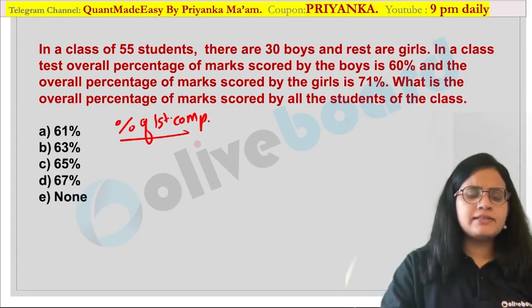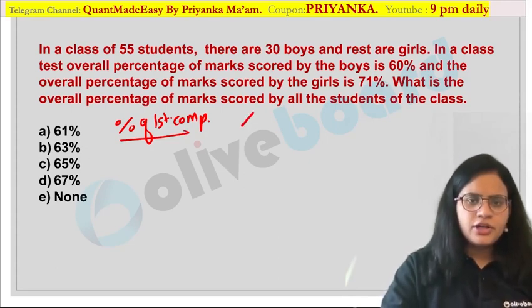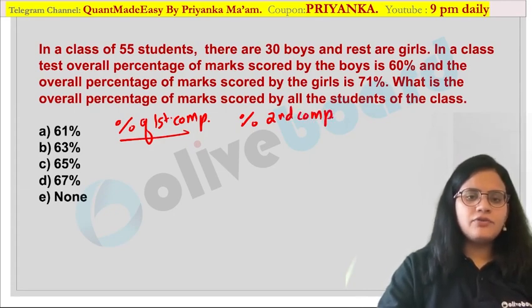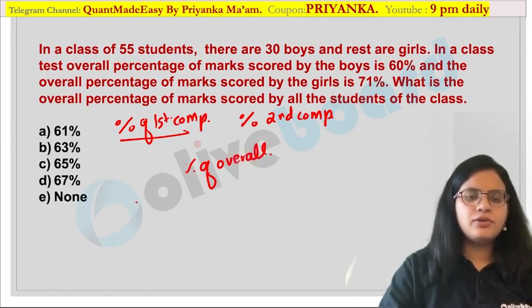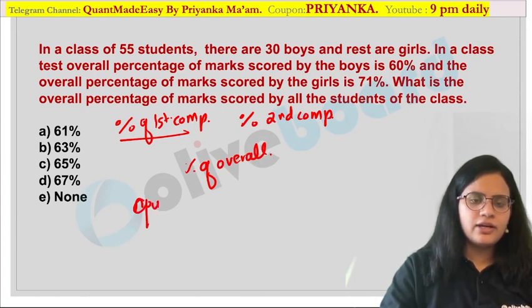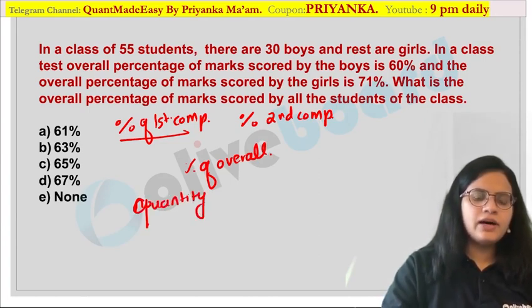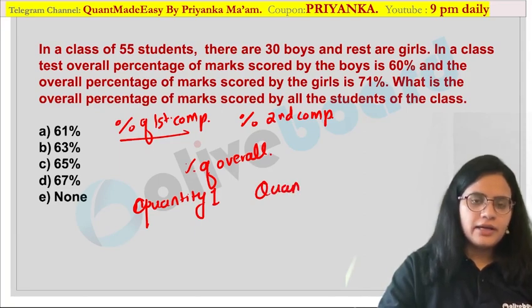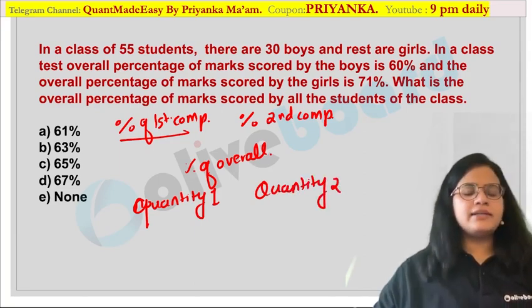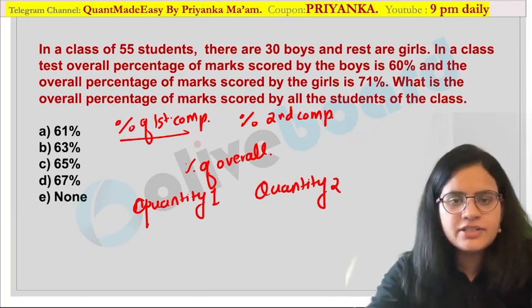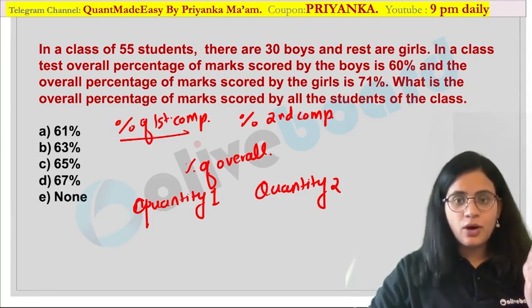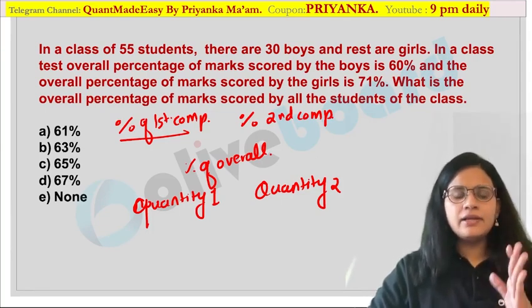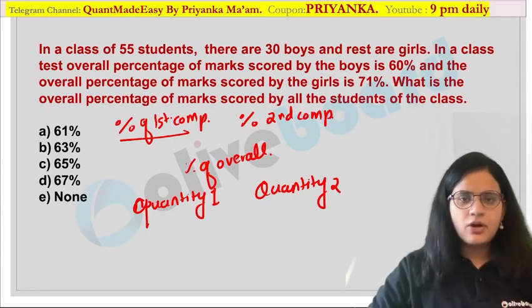So you have to write down the percentage of the first component here. Here you have to write down the percentage of the second component. In the middle you have to write the overall percentage. And here you have to write down the quantity, so I can write the number of students, or quantity 1 and quantity 2. Are you getting it? For alligation, guys, you have to always remember which diagram will be followed for a particular topic, because many times the diagram will change, and if you apply the wrong diagram, you may end up with a wrong answer also. Okay, so this is how you have to apply it.